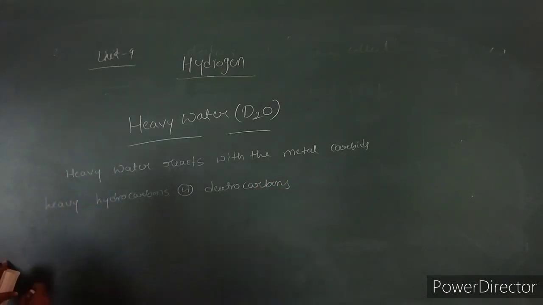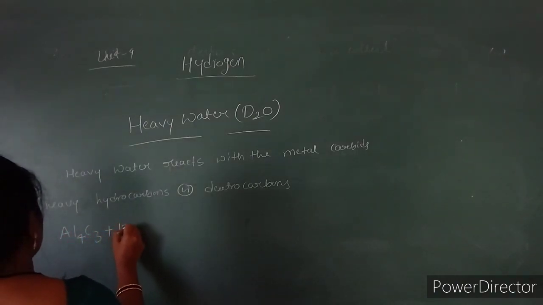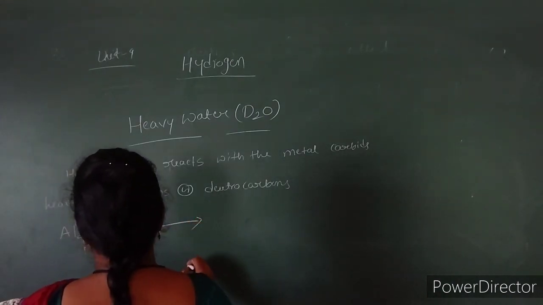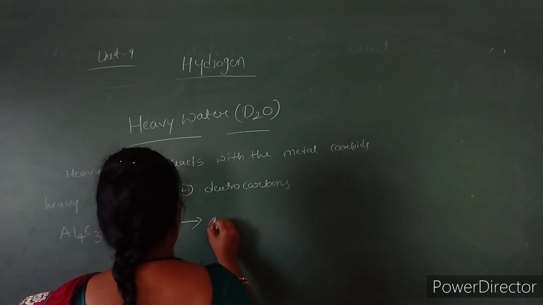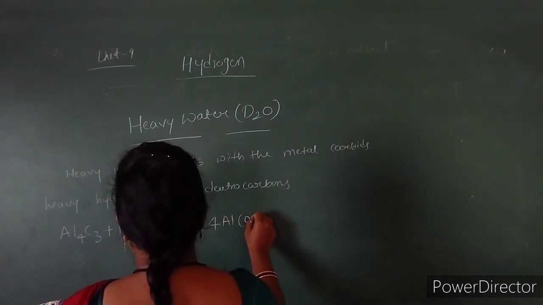For example, aluminium carbide, if it reacts with heavy water, we will obtain deuteromethane with aluminium deuteroxide.